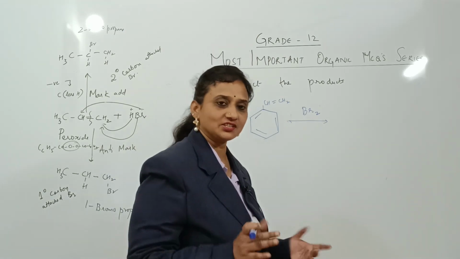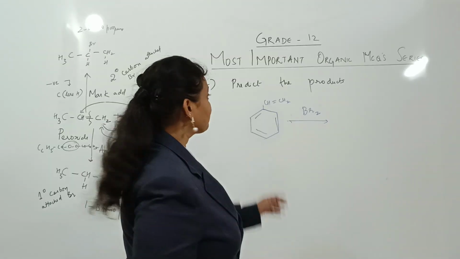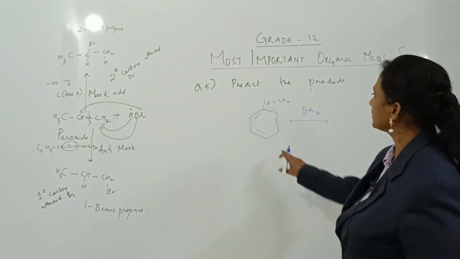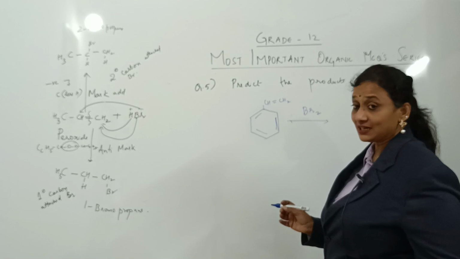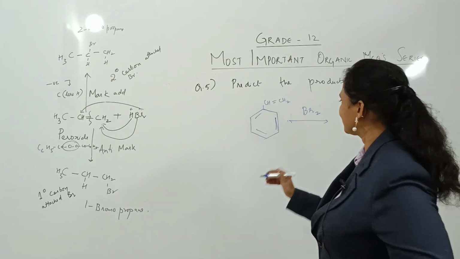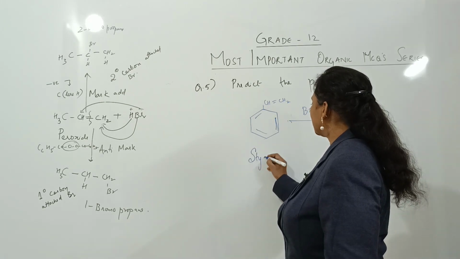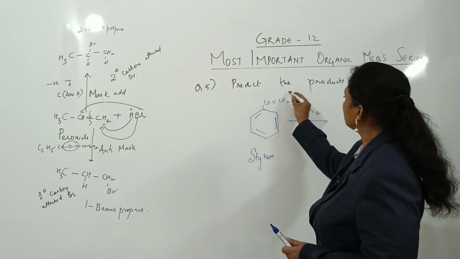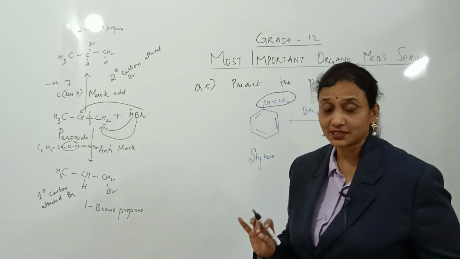Simpler question this is. Concept is the same, but simpler additions. Now they've asked me, predict the products formed. They have given me a compound. Now what is this compound? Basically, a particular ring with a double bond. This is nothing but styrene, students. Styrene. Now you have to concentrate more on your double bond. Is it symmetrical or unsymmetrical?